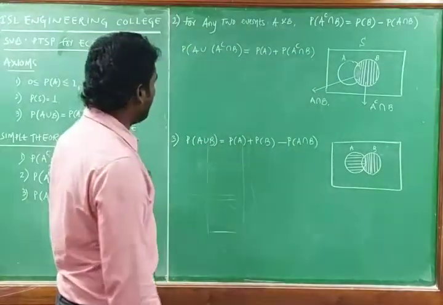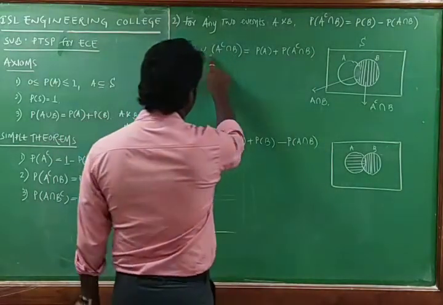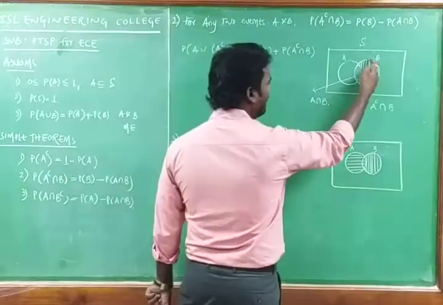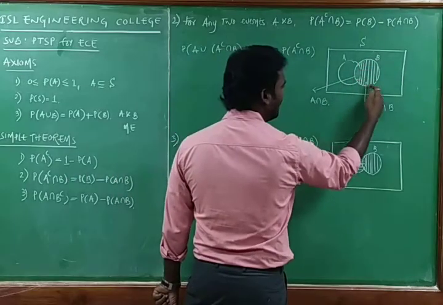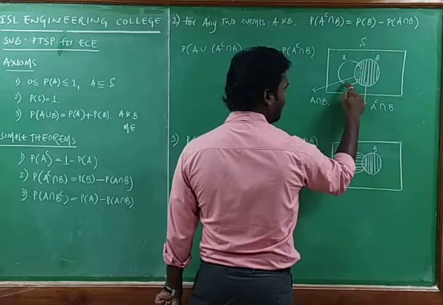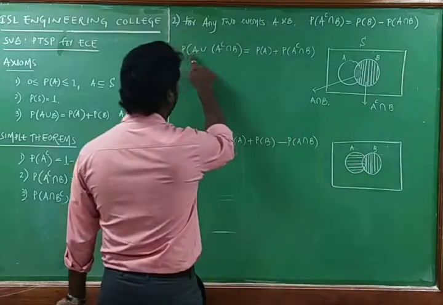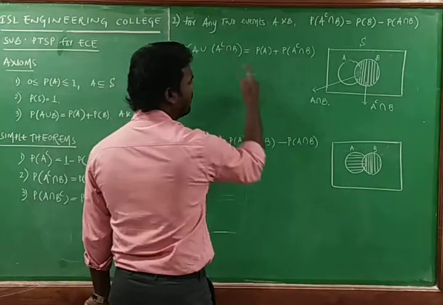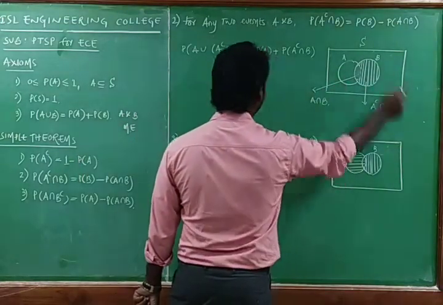But the question is, A union A intersection B, this area is what? This vertical lines represent A intersection B and this represents A. That means A union A intersection B is totally A only.